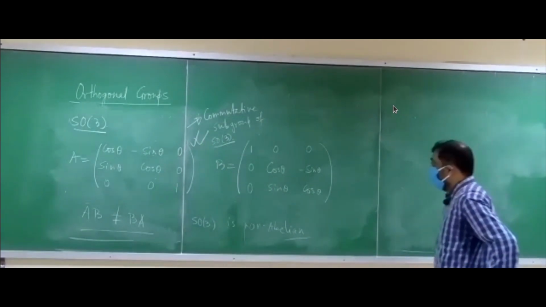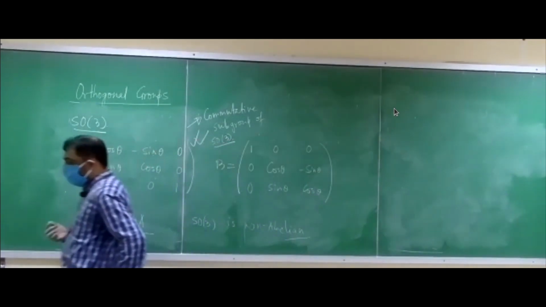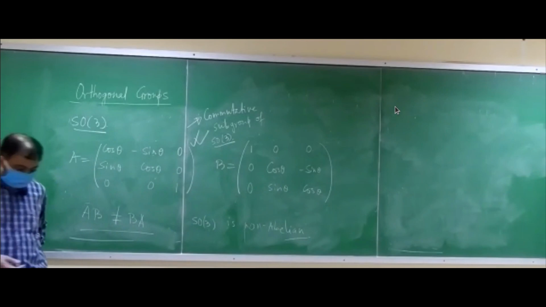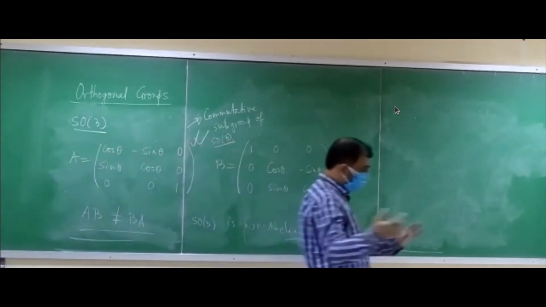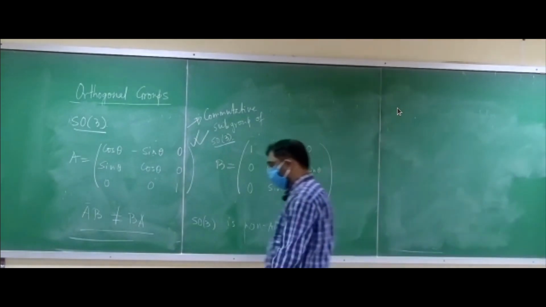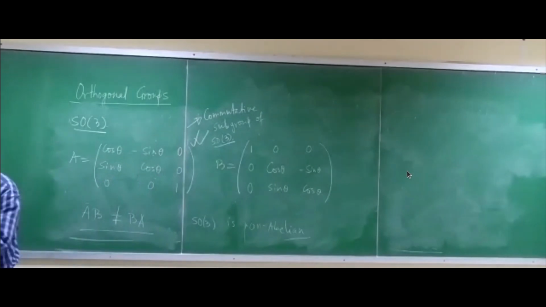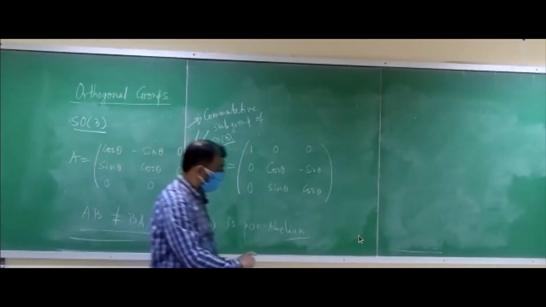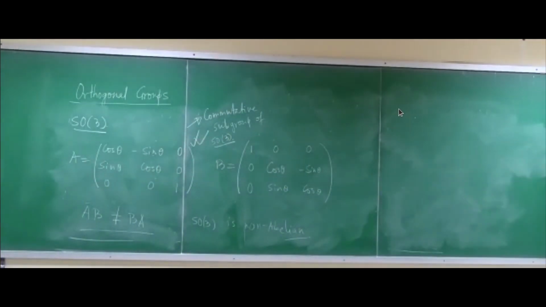So in general, actually, for n greater than 3, we can embed SO3 in SON. So in general, SO2 is the only special orthogonal group which is abelian. All the other special orthogonal groups are non-abelian actually. Okay, so these are the things.